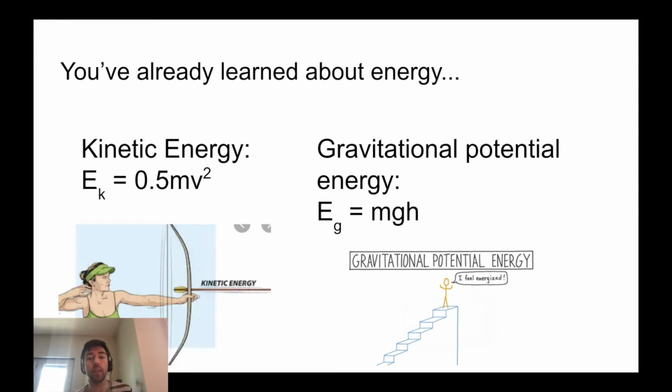And so in that case, the gravitational potential energy of this guy standing at the top of a staircase gets converted into kinetic energy if he actually falls off or jumps off or something like that. So that's why it's called potential energy, because it has the potential to be converted into another form of energy.